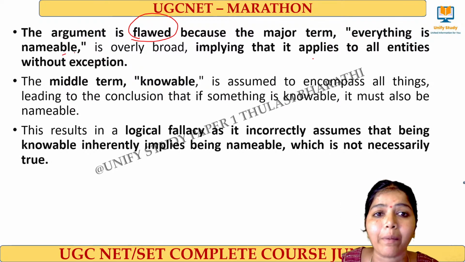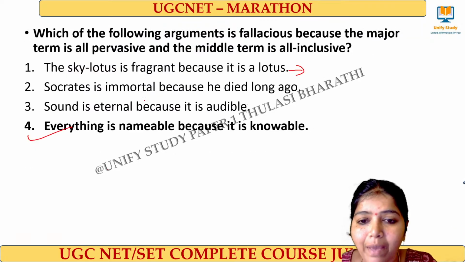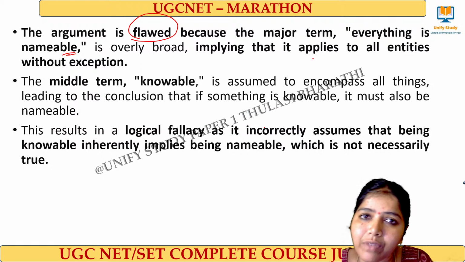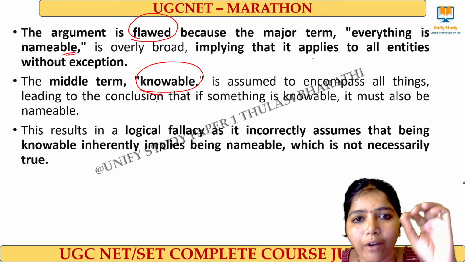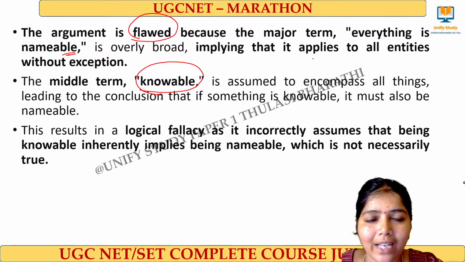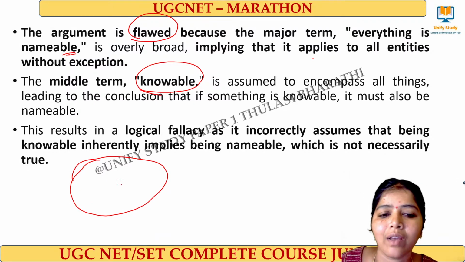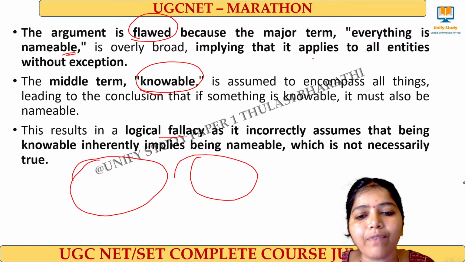There are things which we cannot name, right? Because the reason they make is that it is knowable. As I know this, can I name this? No. So the middle term is knowable. The reason is a flaw because it covers all the things in this universe. They come to a conclusion that I can name everything because I know everything. This is a flaw here, and this results in a fallacy.